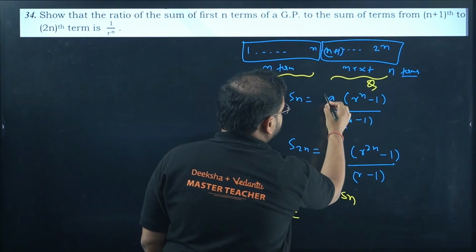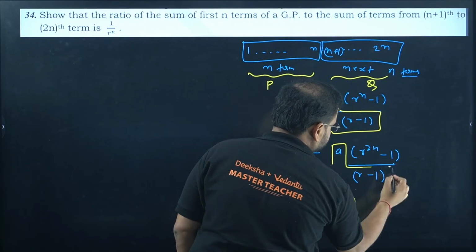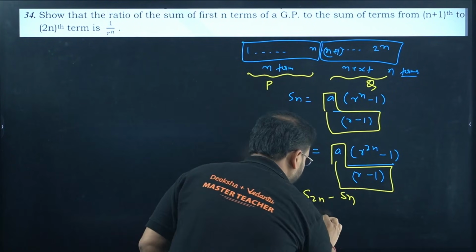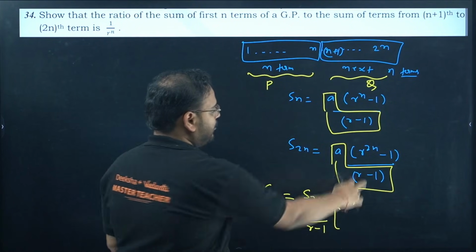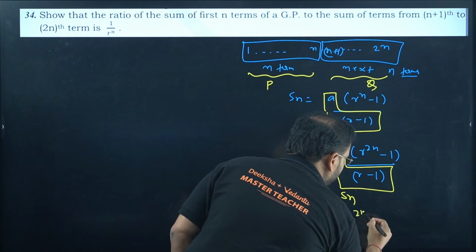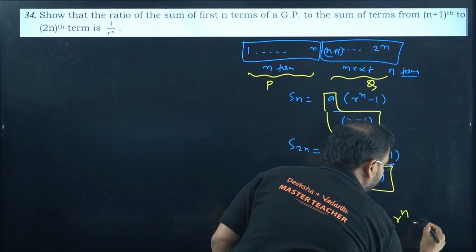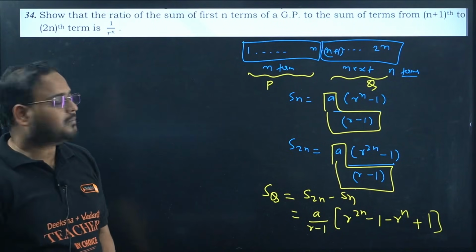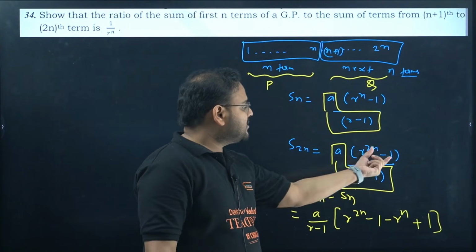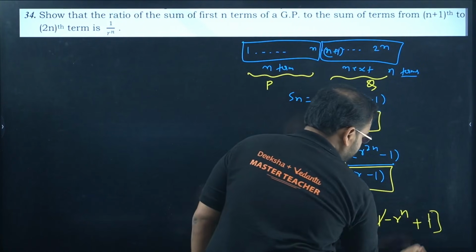Take a upon r minus 1 common. You'll have r power 2n minus 1 left, and over here minus r power n minus 1 will become plus 1. The minus sign and plus sign cancel.